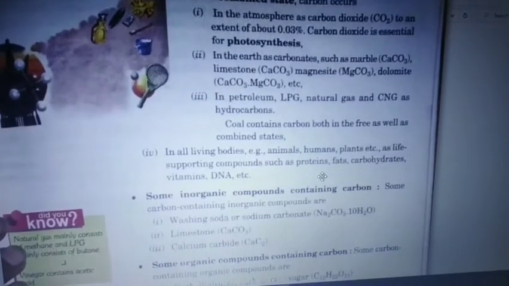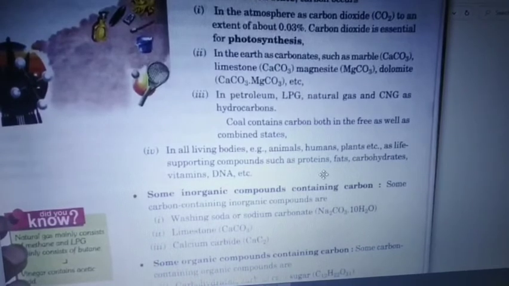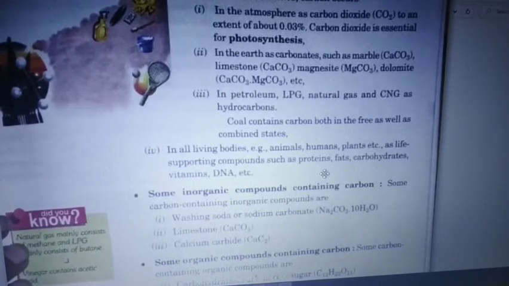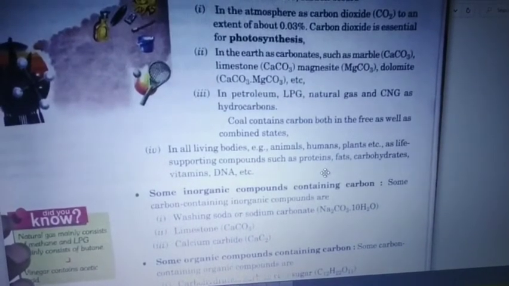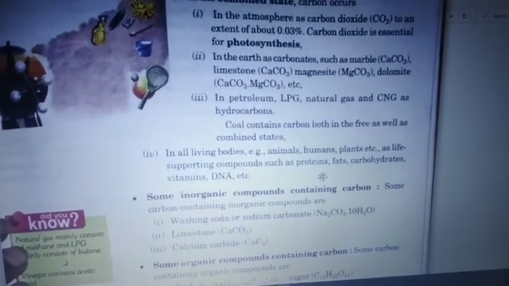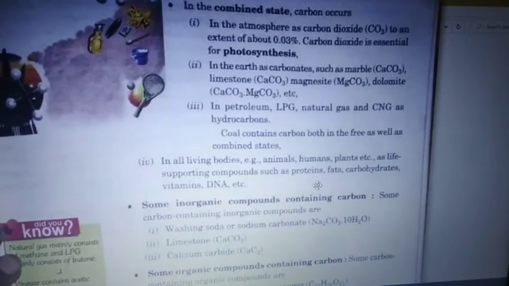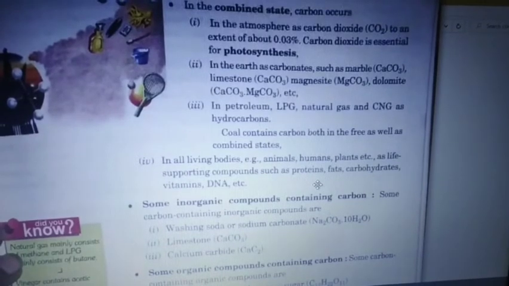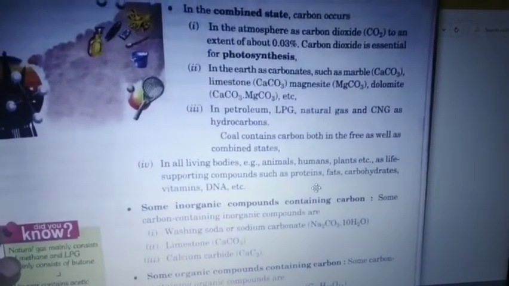You are going to learn about proteins, the formula of proteins, fats, carbohydrates, vitamins, DNA, deoxyribonucleic acid, etc., in the higher classes. In this also carbon is present. So this is all about the carbon which is present in the combined state. For now you remember that in these also carbon is present in the combined state.